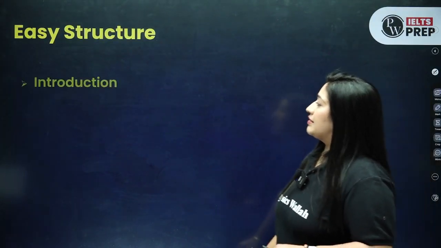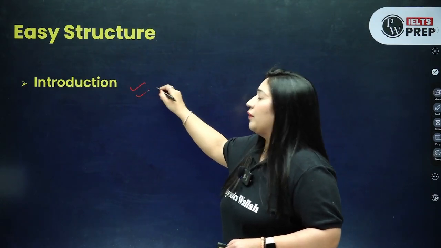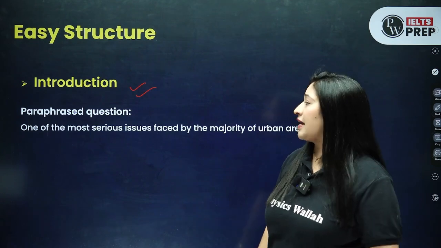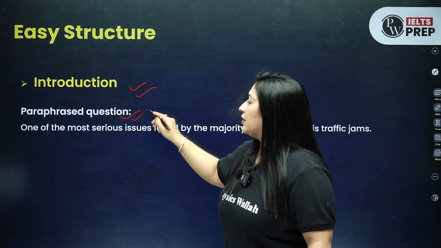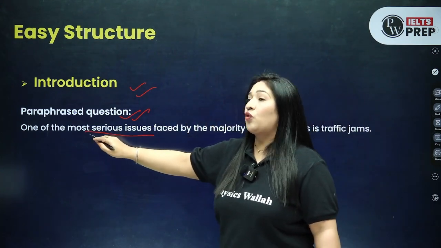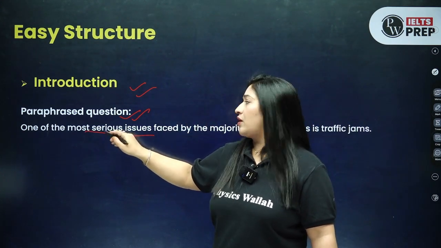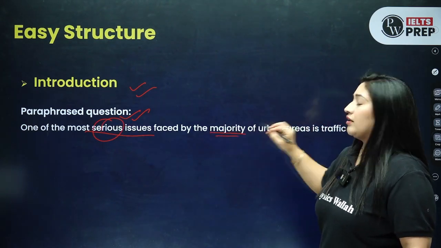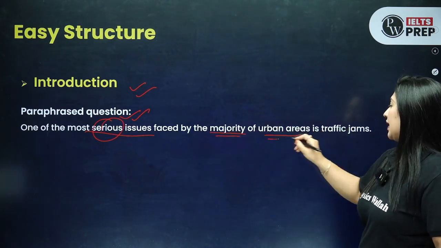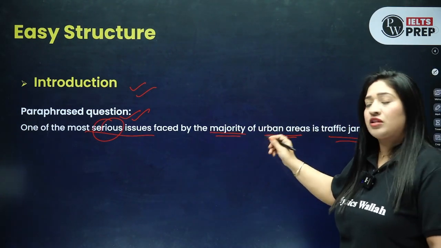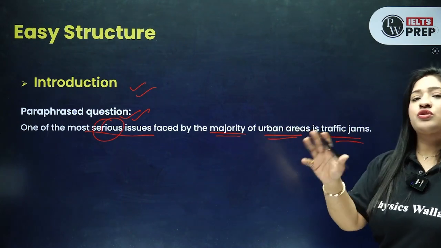Okay, now the essay structure is what? Your introduction. Now in the introduction again, you will have to paraphrase. So let's see how we have paraphrased that. The statement is: one of the most serious issues. First of all, it was one of the major issues, right? So I have written: the serious issue faced by the majority of urban areas is traffic jams. Can you see how I have changed the words, right? So this is what you need to do. You just need to change some words, right?